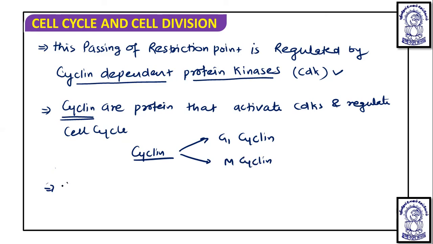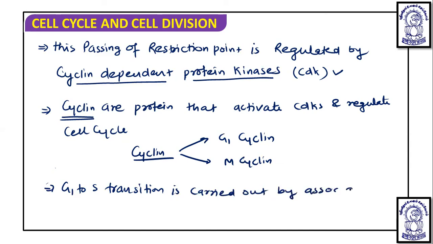It is known that the G1 to S transition is carried out by association of G1 cyclin with cyclin dependent kinase, that is CDC2 kinase.